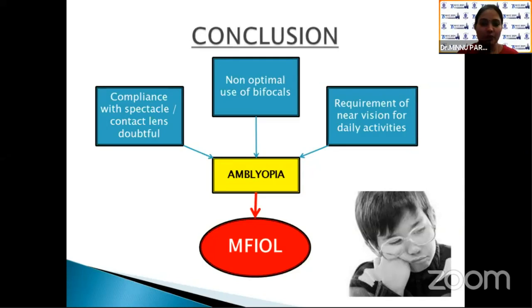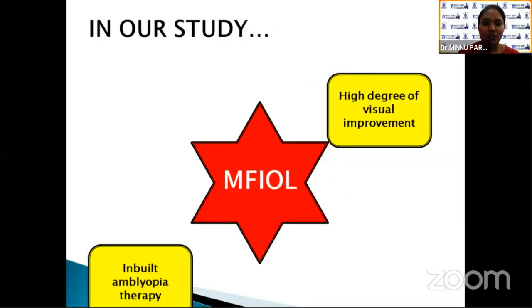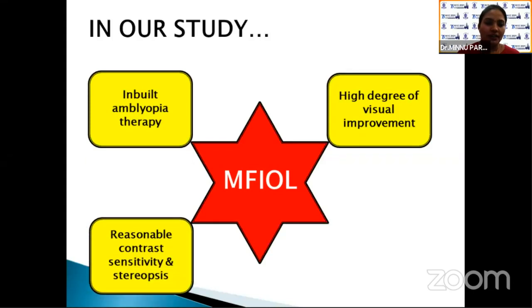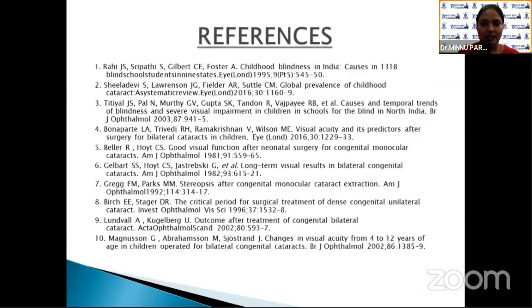And there is high requirement of near vision for daily activities, all of which can cause amblyopia. And the treatment for this is multifocal IOL implantation, which can provide high degree of visual improvement, inbuilt amblyopia therapy, reasonable contrast sensitivity and stereopsis, and long-term postoperative complication rate appears to be nil. These are my references. Thank you.